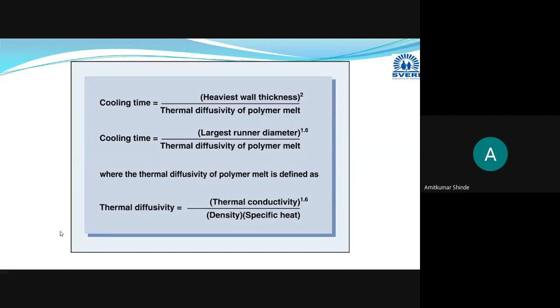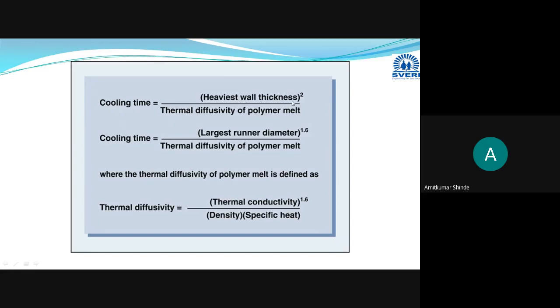Here, you just have to understand the relationship between the cooling time and the wall thickness.